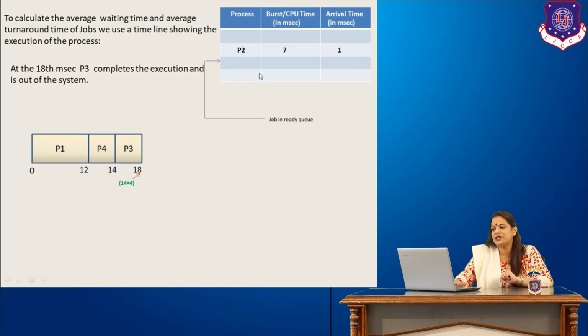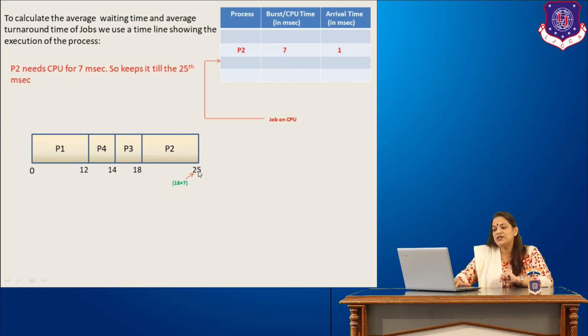Now the only remaining job is P2. At the 18th millisecond, P2 takes up the CPU. It needs the CPU for 7 milliseconds. So it will continue till the 25th millisecond, as it takes up the CPU on the 18th millisecond and needs it for 7. So 18 plus 7 is 25. So it will continue to be on the CPU till the 25th millisecond.